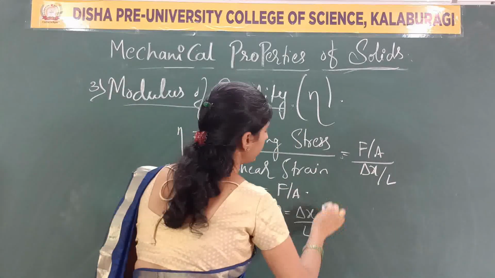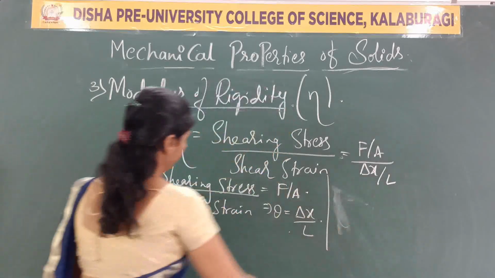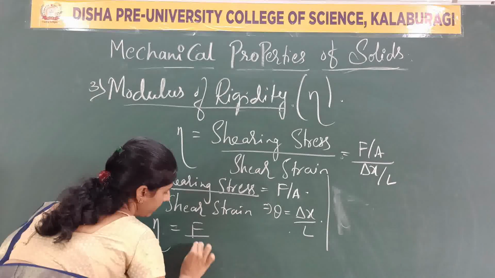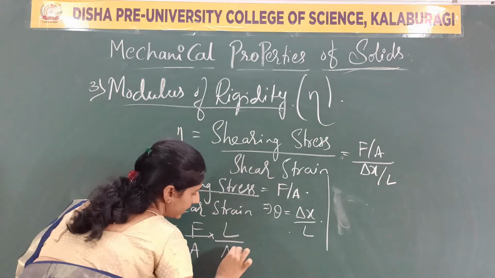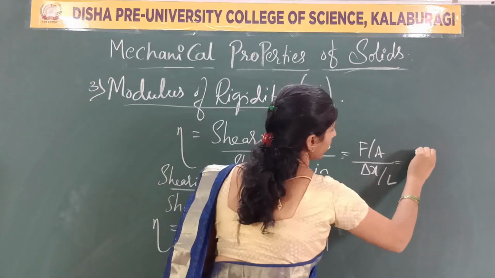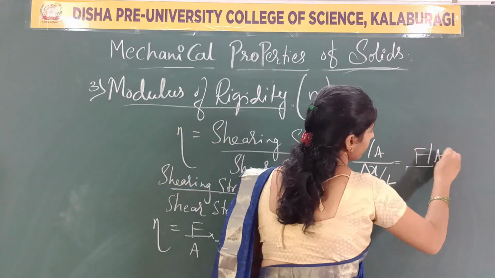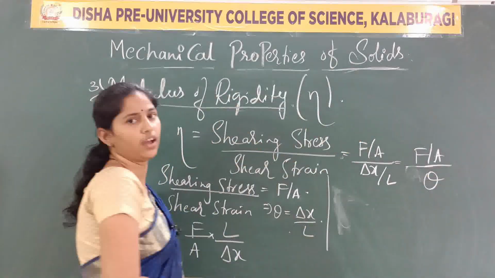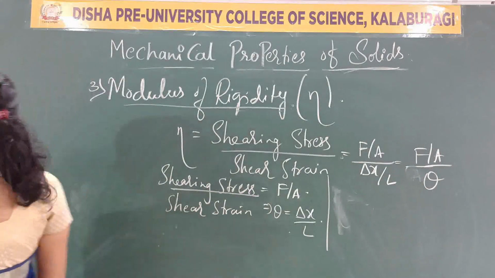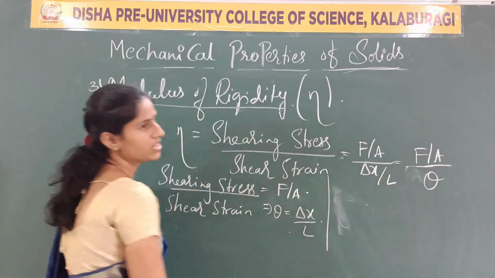So mathematically, what does it represent here? Eta is equal to F divided by A into L divided by delta x. Or write it directly: F by A divided by theta, where theta is the shearing strain.